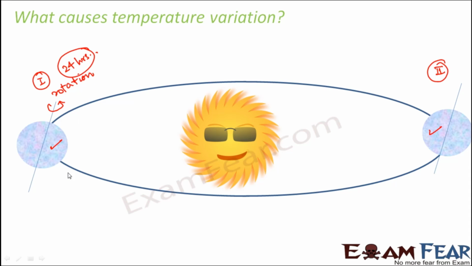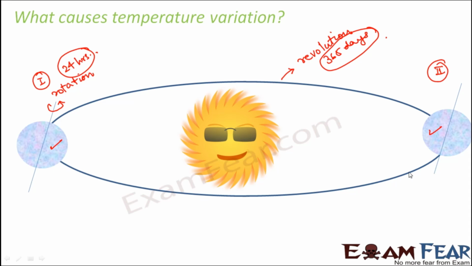Again, the earth is revolving around the sun, and this is called revolution. And one revolution of earth around the sun takes 365 days, which is 1 year. So therefore, within 1 year, you have a lot of variations. You have so many different seasons.